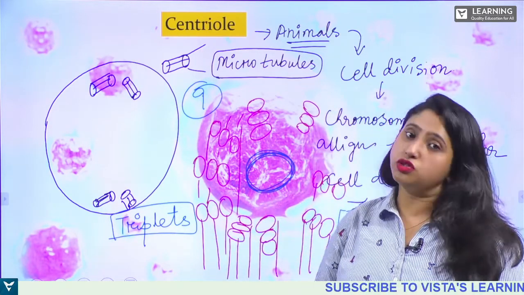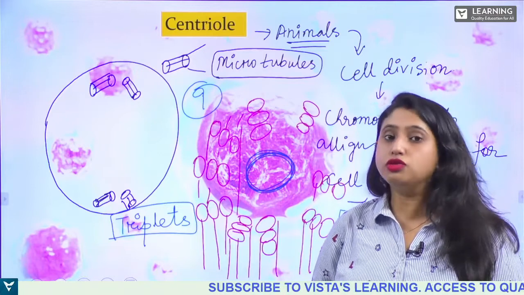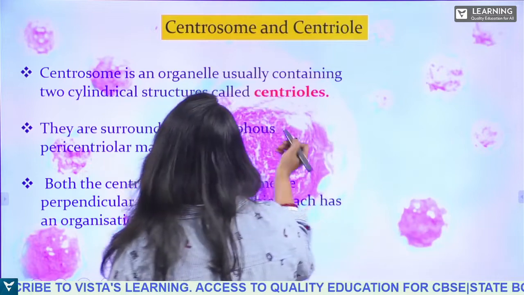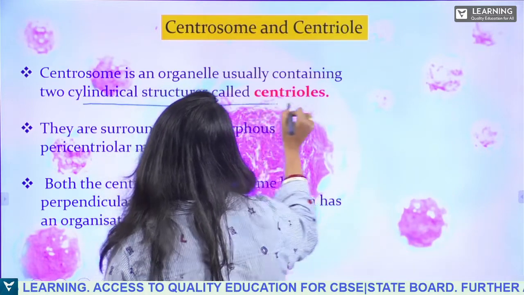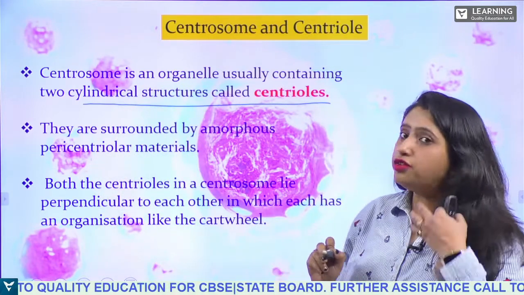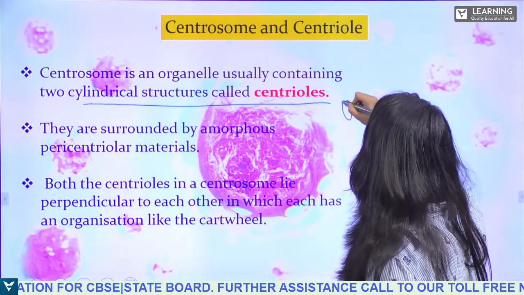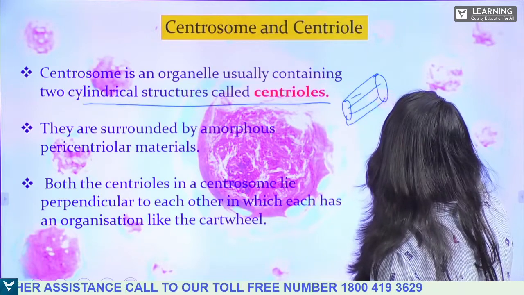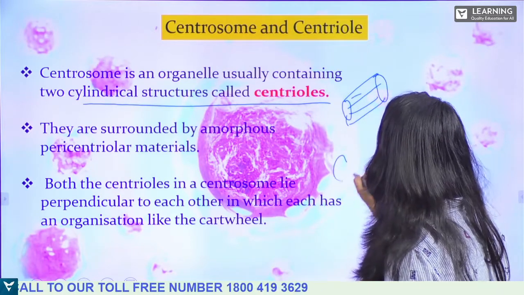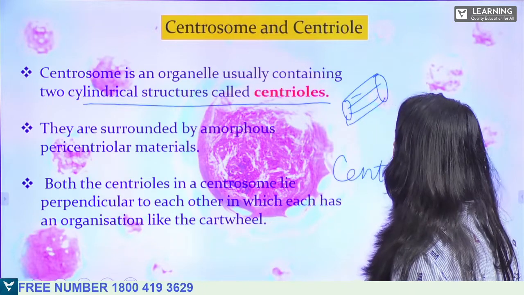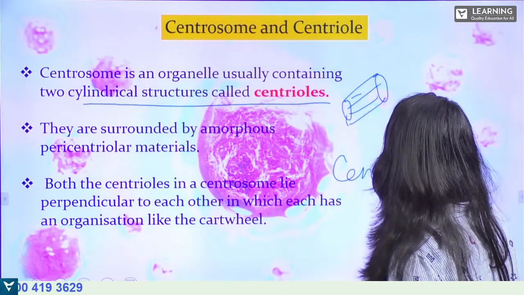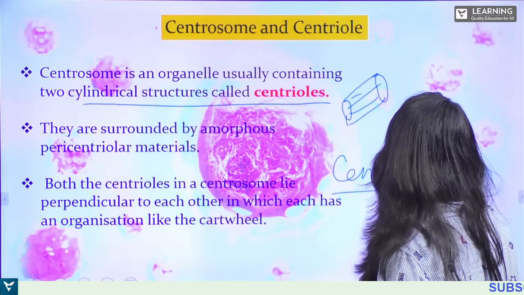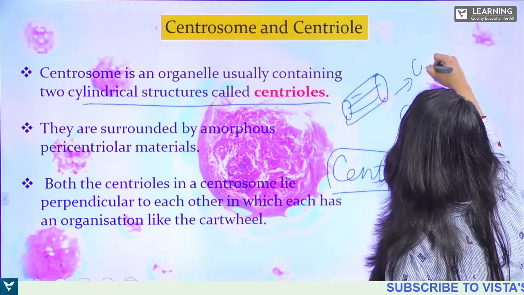Inside the centriole, the microtubule structure is like this. The microtubules also help in cell division. It helps the chromosomes to divide. Clear? Now yes, centrosome is an organelle usually containing 2 cylindrical structures called centrioles. So what you have seen, this is the structure of the centriole, and it is cylindrical.